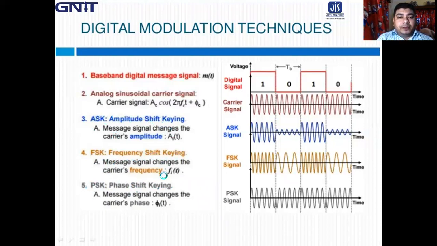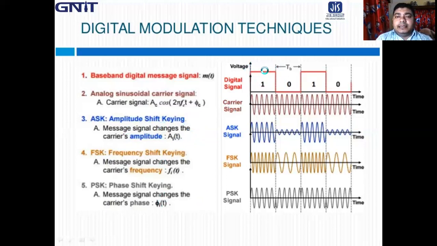Apart from these, some advanced digital modulation techniques are also present, which will be discussed later on. These are the simple or basic digital modulation techniques.